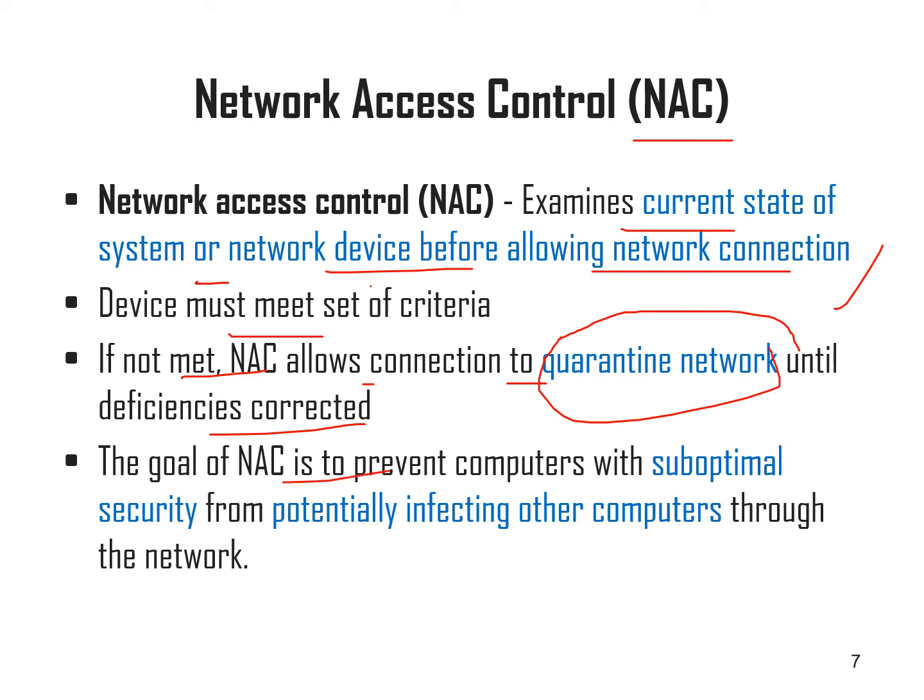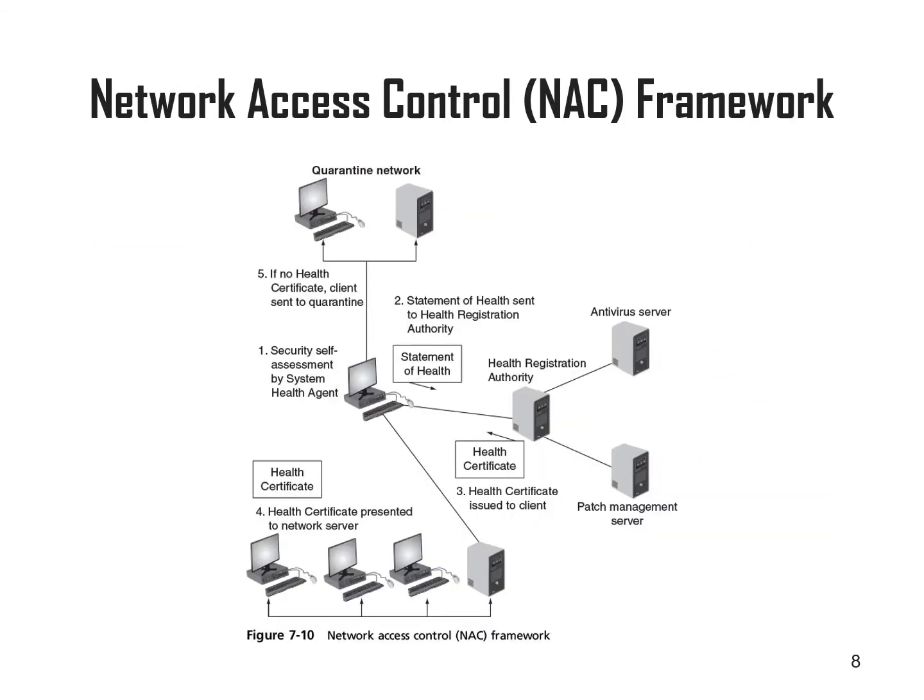So the goal of the NAC is to prevent computers with suboptimal security from potentially infecting other computers. If a network contains a compromised system, the other systems can also get into a compromised state. So this is the functionality of the NAC: it will examine the current status of the system or network device before allowing the network connection. This is the architecture of how we can define a NAC framework.